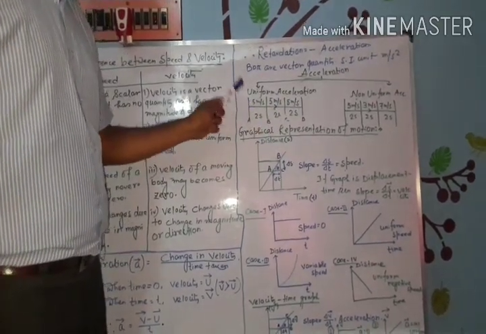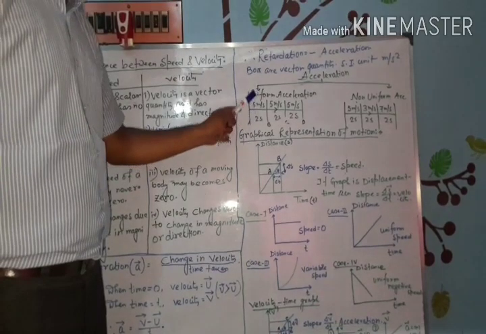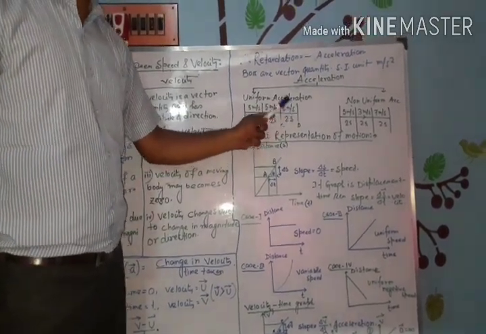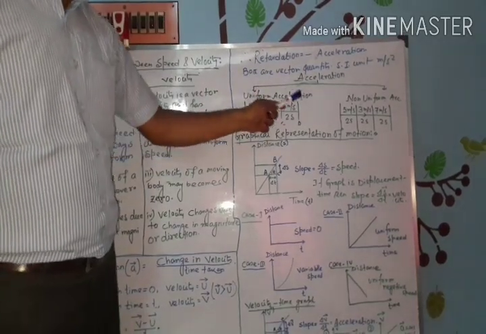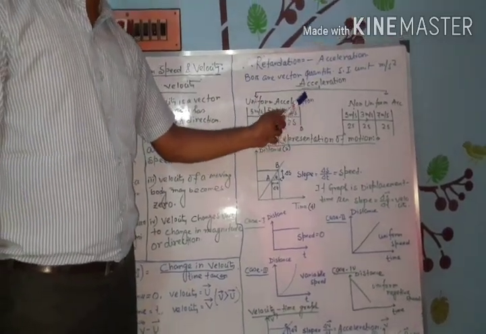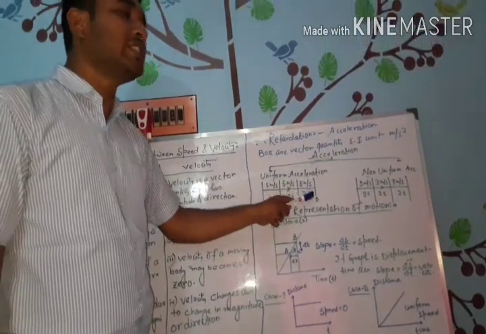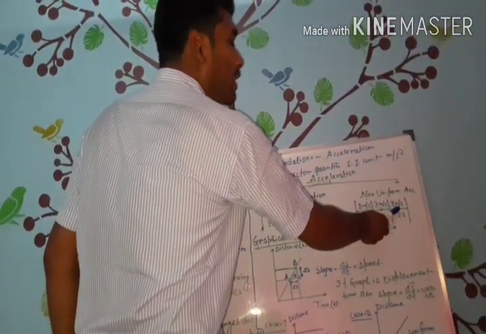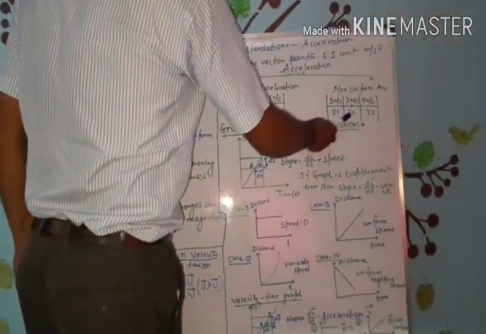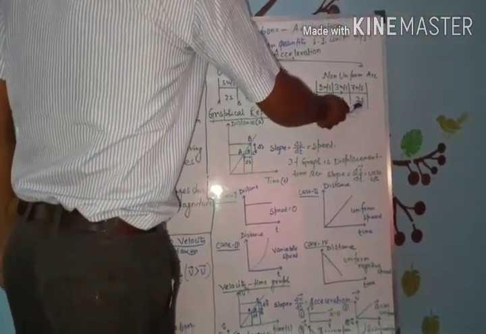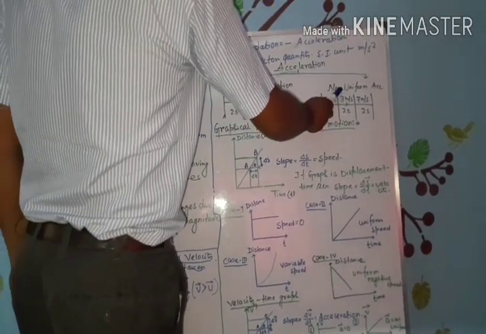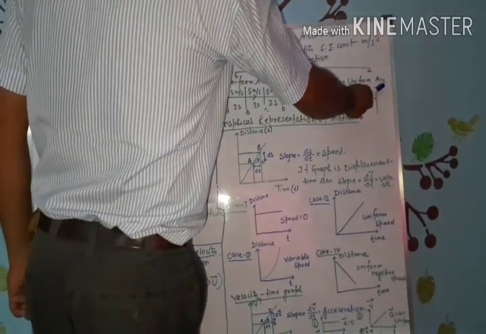We can say here the change in velocity occurs equally in equal intervals of time, meaning the object is moving with uniform acceleration. But if this condition is not satisfied, and the change in velocity occurs unequally in equal intervals of time, then the object is said to be in non-uniform acceleration.